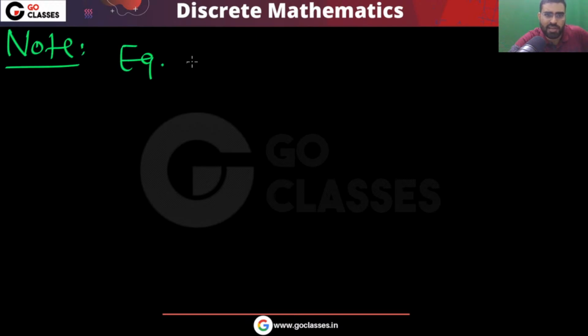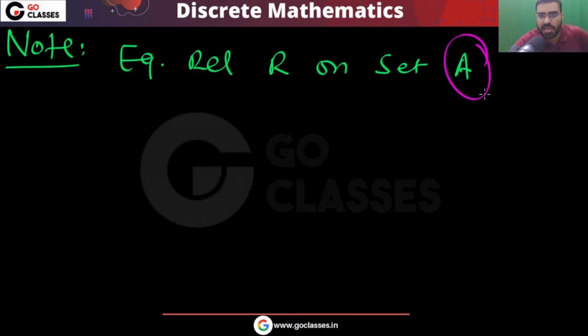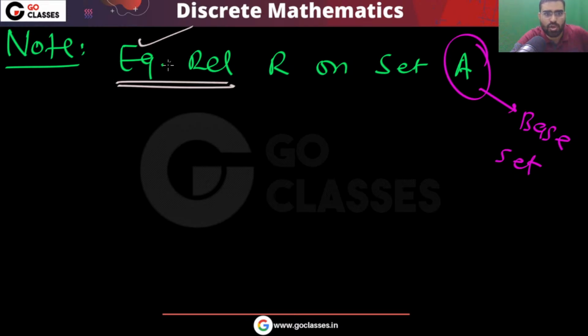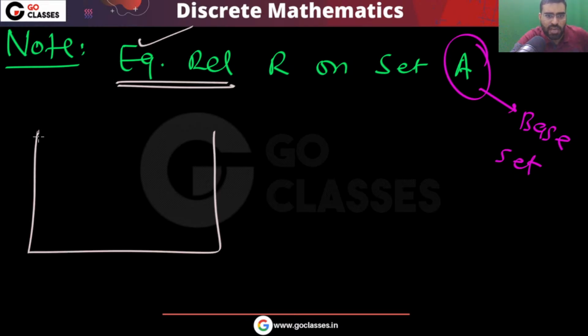So if you have an equivalence relation R on set A, here the base set is A. So the partition will happen for what? For R or for A? Whose partition will happen? You have an equivalence relation, then partition of A will happen.